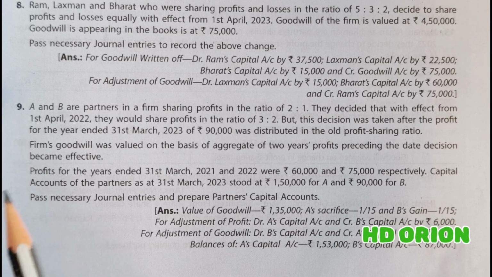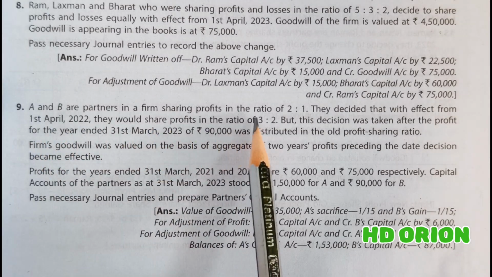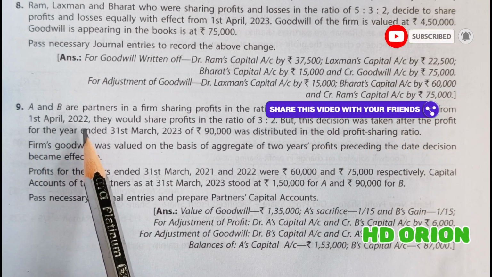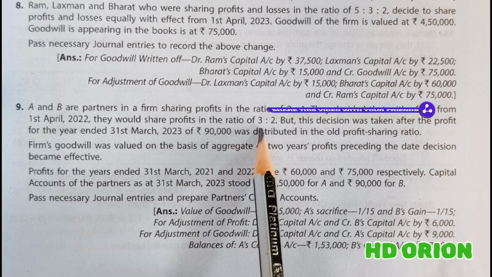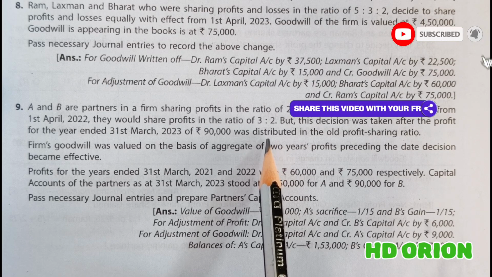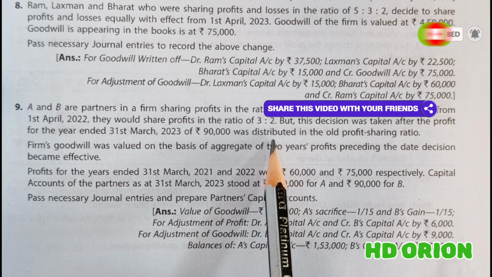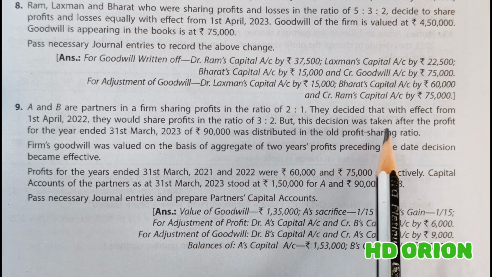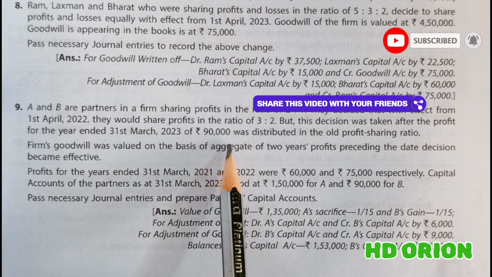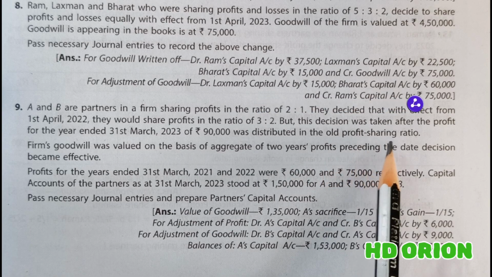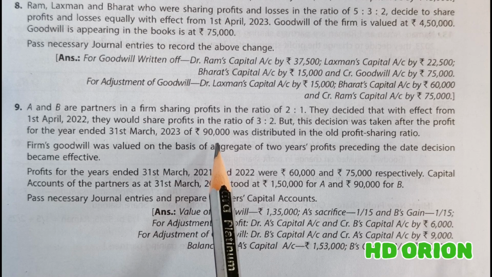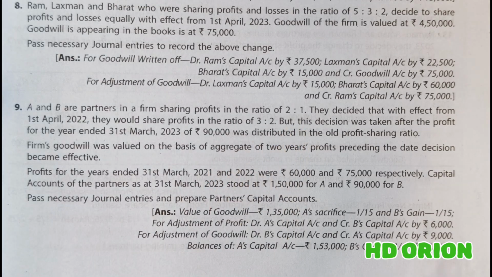Now let us see question number 9. A and B are partners in a firm sharing profits in the ratio of 2:1. They decide that with effect from 1st April 2022, they would share profits in the ratio of 3:2. So the profit sharing ratio has changed, and this gives a chance for the firm to calculate goodwill and make accounting treatment for goodwill. But this decision was taken after the profit for the year ended 31st March 2023 of rupees 90,000 was distributed in old profit sharing ratio. So the profit for the year is distributed in the old ratio, and we need to correct it in the new ratio.